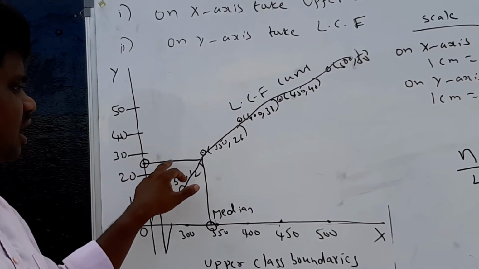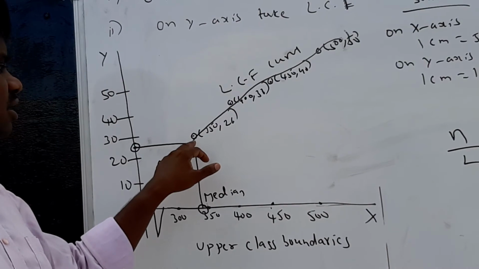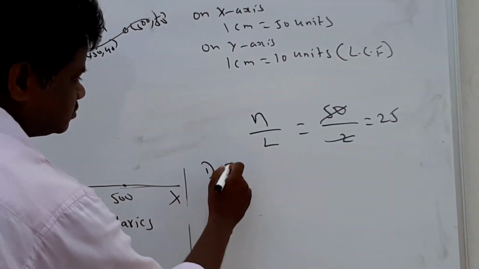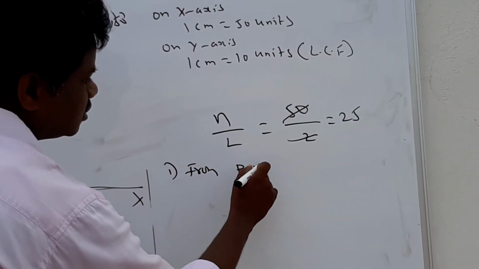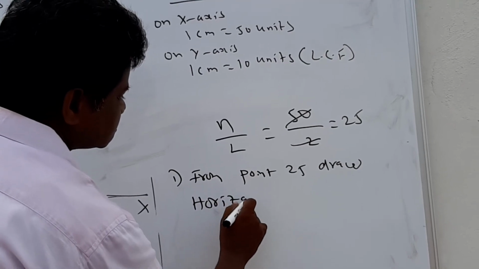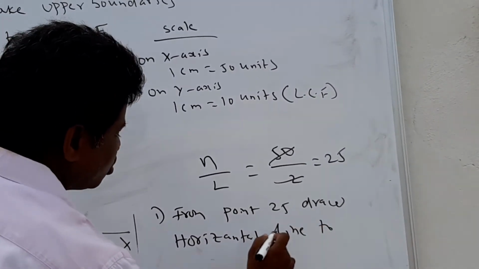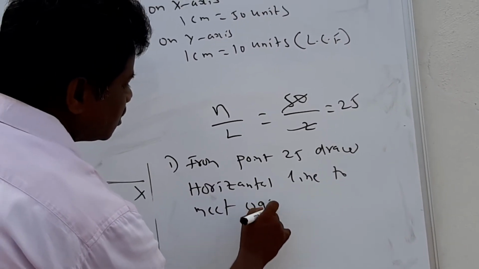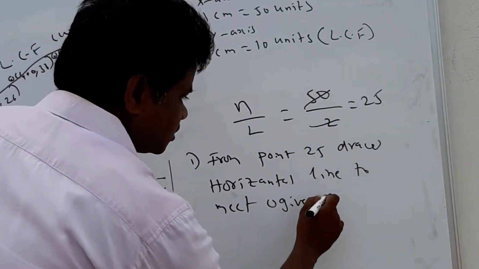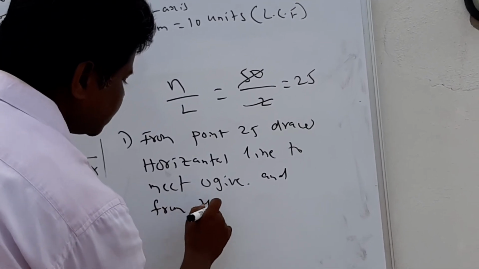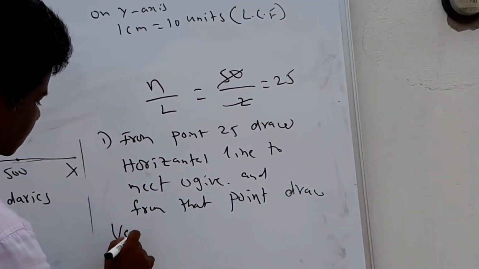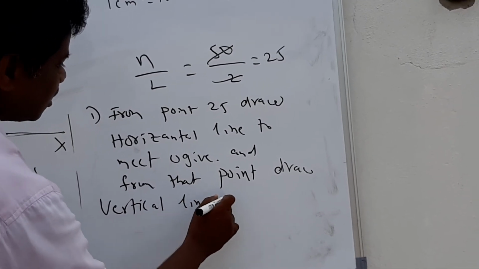So from point 25, draw a horizontal line to meet the ogive, and from that point, draw a vertical line onto the x-axis.